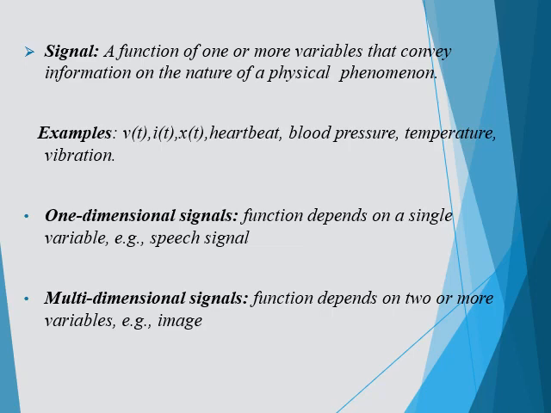For example, you just see V of t, I of t, and X of t. V of t is a voltage as a function of t, I of t is a current as a function of t, and X of t is an input, which is dependent on time. So it is a single variable system. Examples are heartbeat, blood pressure, temperature and vibration. Based on our heartbeat level we measure the heartbeat, and similarly the pressure level also, because here everything is a one-dimensional signal.